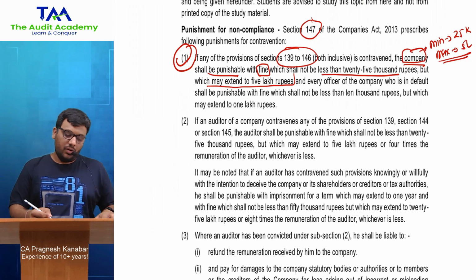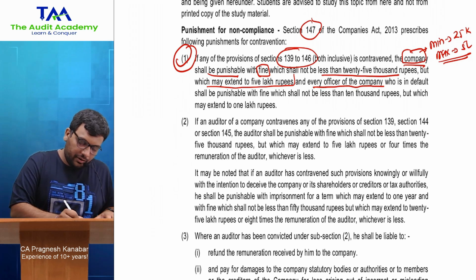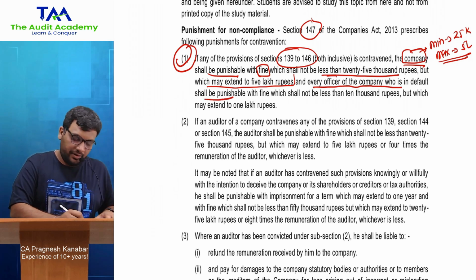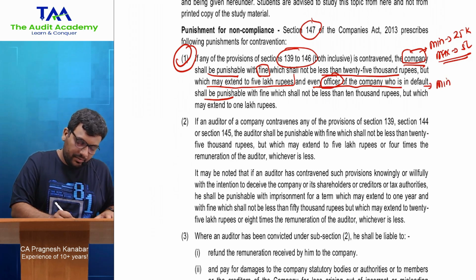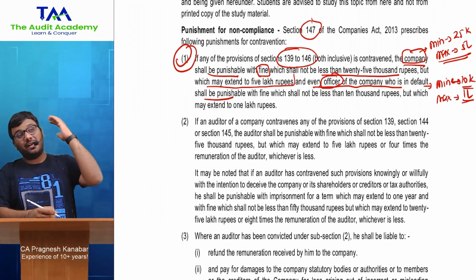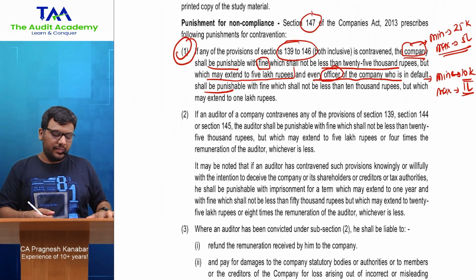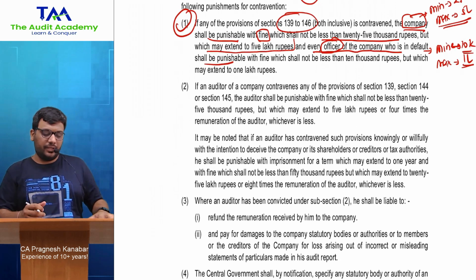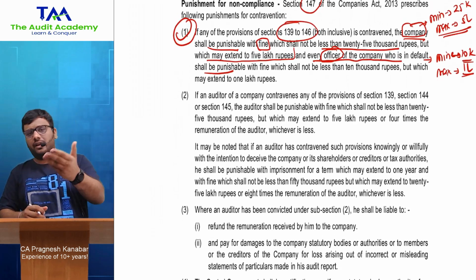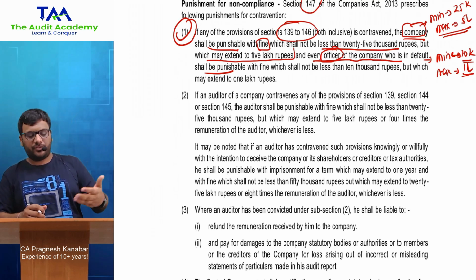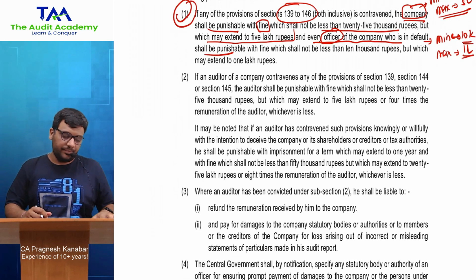Then for every officer of the company who is in default, the fine will be minimum 10,000 rupees and maximum 1 lakh. So these are all Companies Amendment Act 2020 amendments where penalties were revised. There was some printing mistake in the module that they have taken up over here. I think wherever you have studied audit, either from me or from other professors, you would have been taught all the amendments.